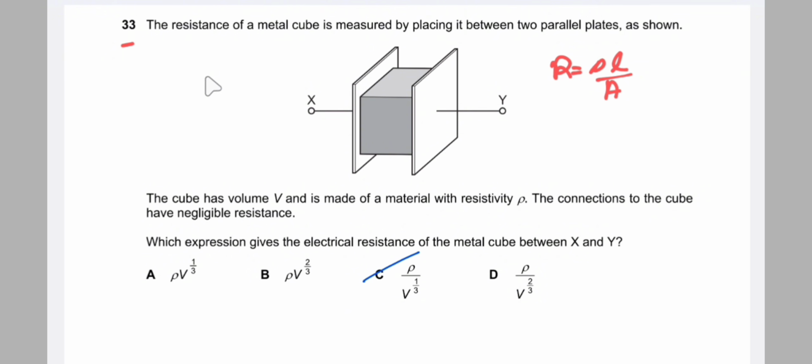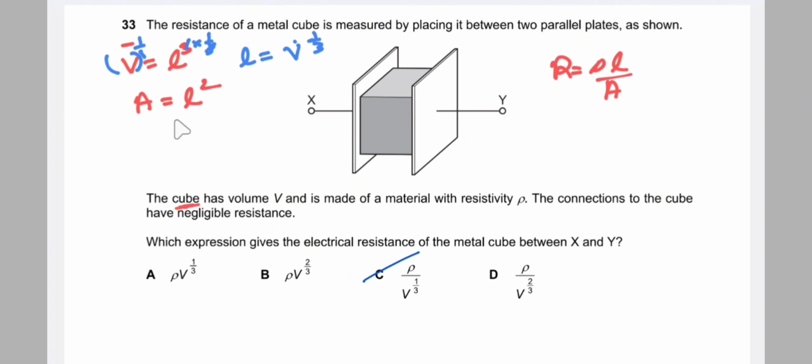First, for a cube, the volume is L cubed. Then the area is L squared. If we convert L to volume, then the length is volume to the power 1 by 3. So length is equal to volume to the power 1 by 3.